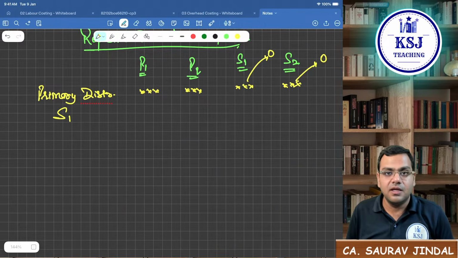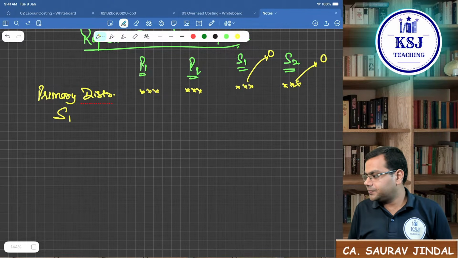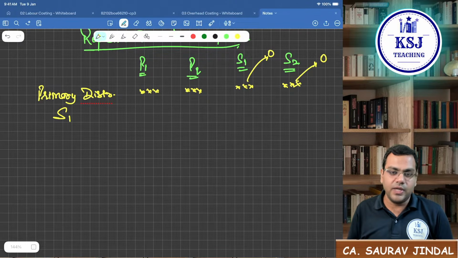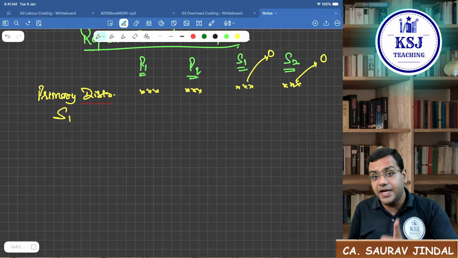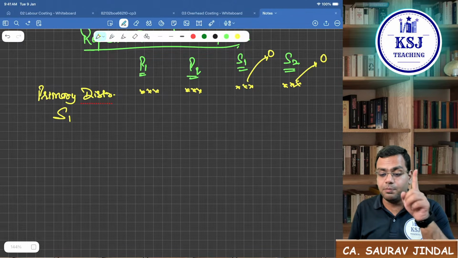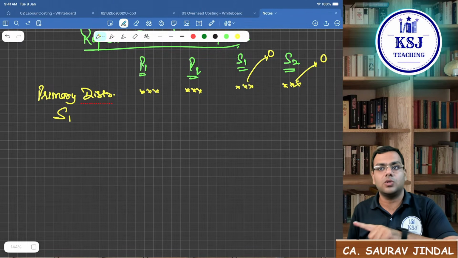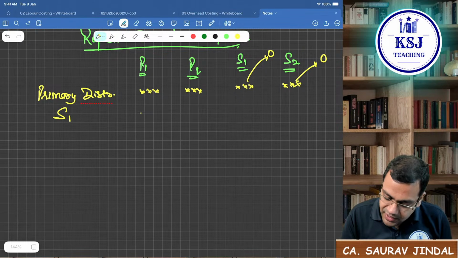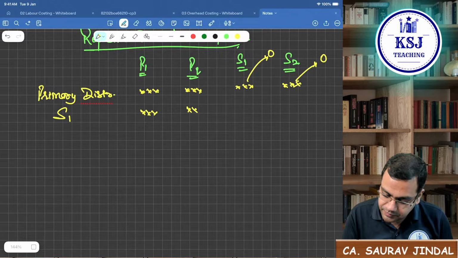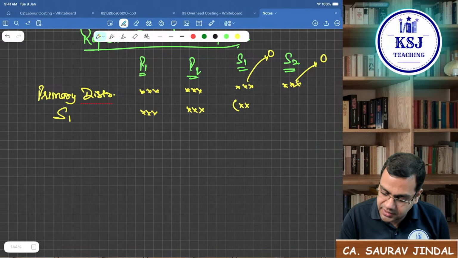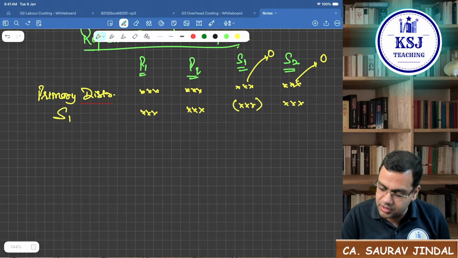Distribute S1 between P1, P2 and S2, because S1 is providing services to P1, P2 and S2 also. So the cost should be distributed amongst all the departments. Here you will write S1 over S2 distributed.